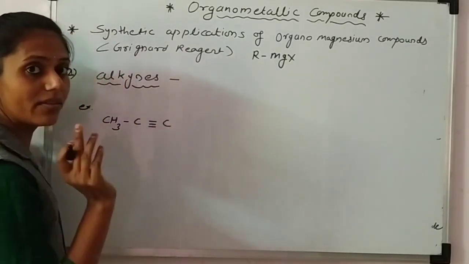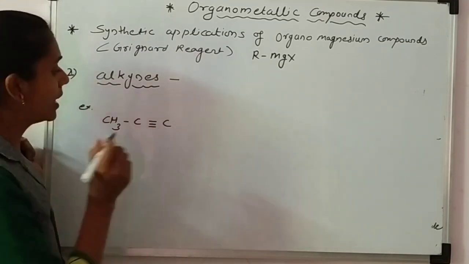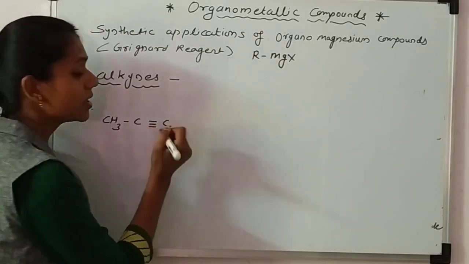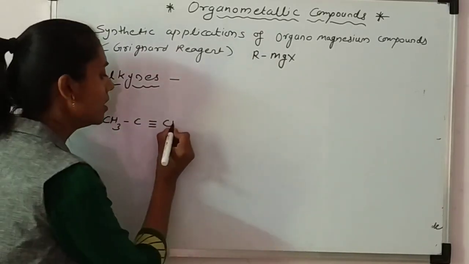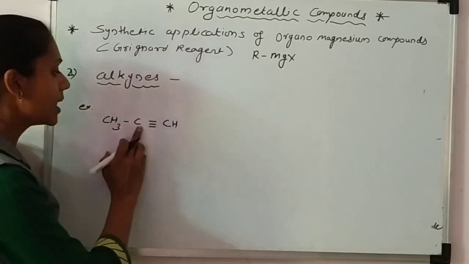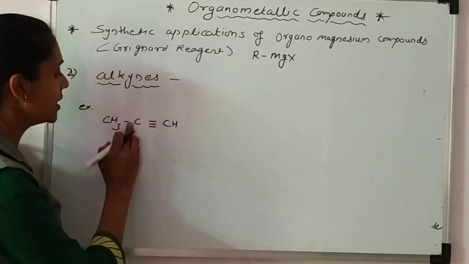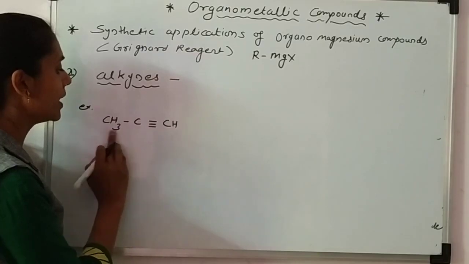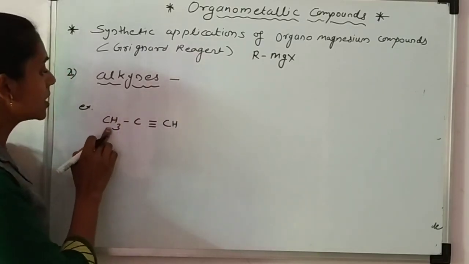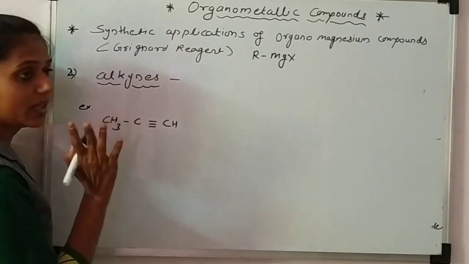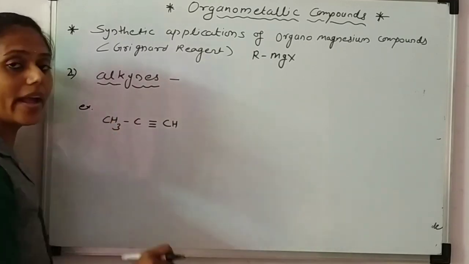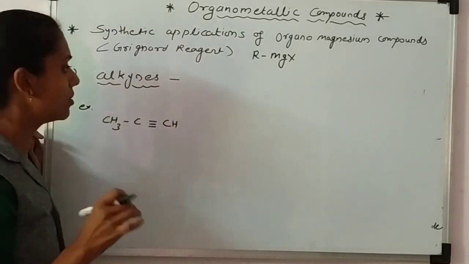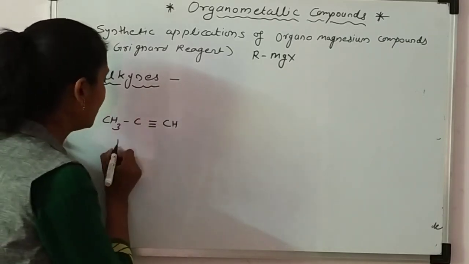You know that the valency of the carbon atom is 4. This carbon is bonded with this carbon by 3 bonds. Now 1 more bond is required, so it is with the hydrogen atom. This carbon atom satisfies the 4 valency. This carbon is attached with 3 hydrogens and 1 carbon atom, so it shows 4 valency. Every structure with a carbon atom shows 4 valency. So it's an alkyne and its name is propyne.